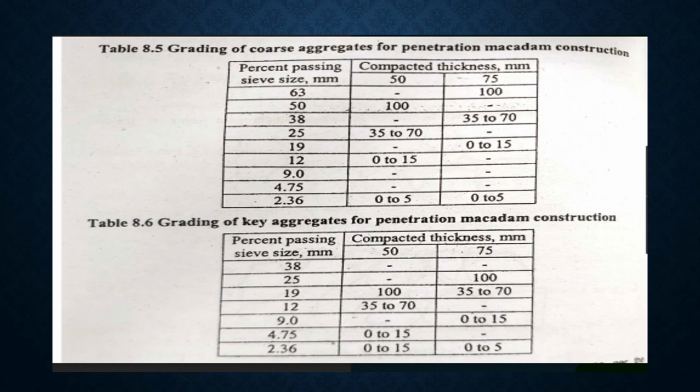The properties and requirements of the aggregates and bitumen binder for the construction of penetration macadam base course specified by the IRC are given in this table, and the physical requirements of stone aggregates specified by IRC, that is Los Angeles abrasion value should be less than 40%, flakiness index should be less than 25%, stripping value should be less than 25%, and loss with sodium sulfate in 5 cycles should be less than 12%. The grading of the coarse aggregate and key aggregates recommended by the IRC are also given in this table.